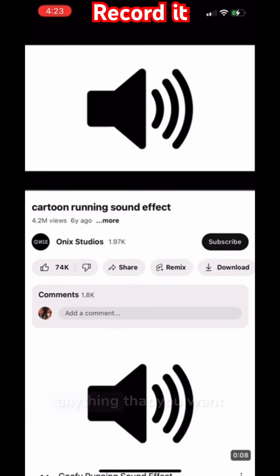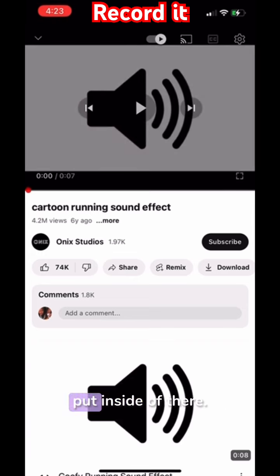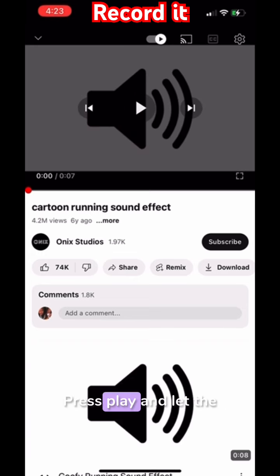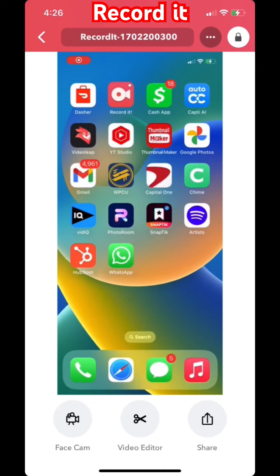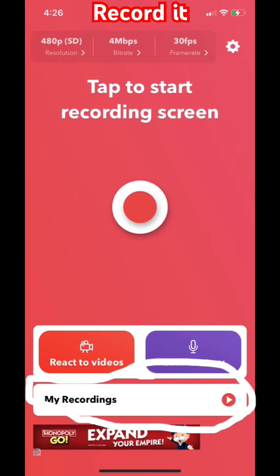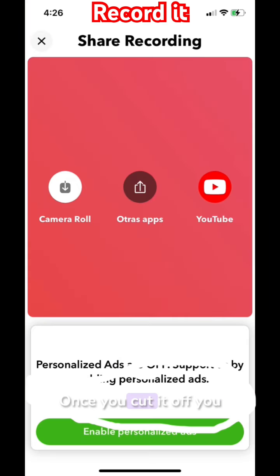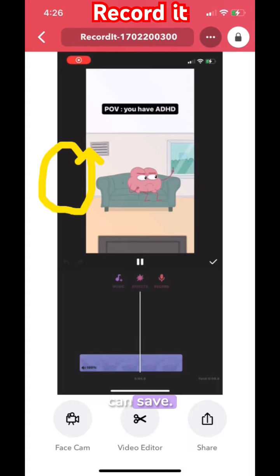Open YouTube and go to anything that you want to put the effect inside of. Press play and let the screen record it. Once you get done recording, go back to the screen record app and cut it off. Once you cut it off, you go to my recordings and you can save.